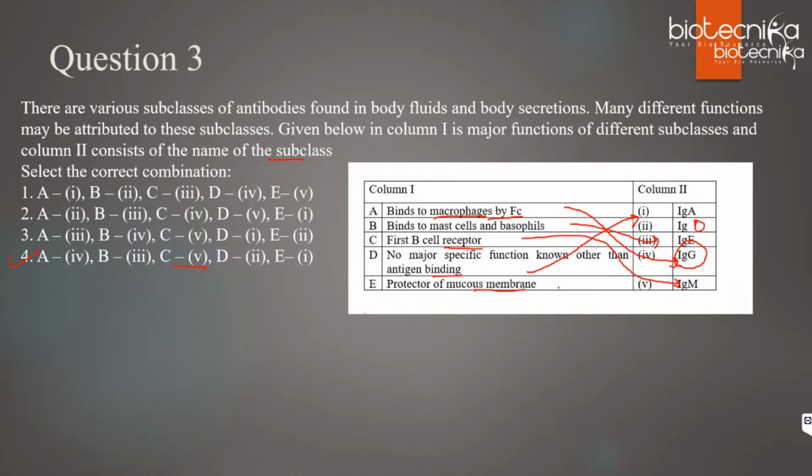So the mucous membrane protector is IgA, because you see it in various secretions, like in saliva, in tears, in the mucus, in the gastrointestinal tract, and the respiratory tract, right? So that is why the right option is option number 4. Clear? So know the functions of each and every antibody. It is very important. This time they have asked about functions, but they can also ask you to match the following related to their structure as well, because all the antibodies also differ in the structure, right?